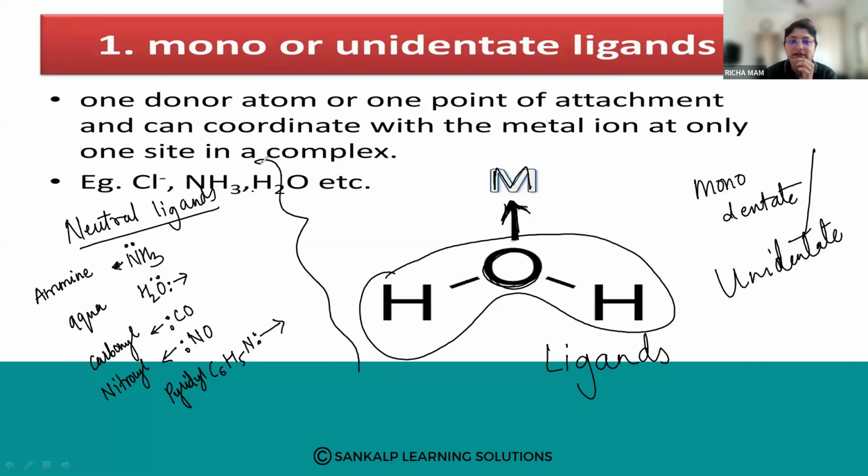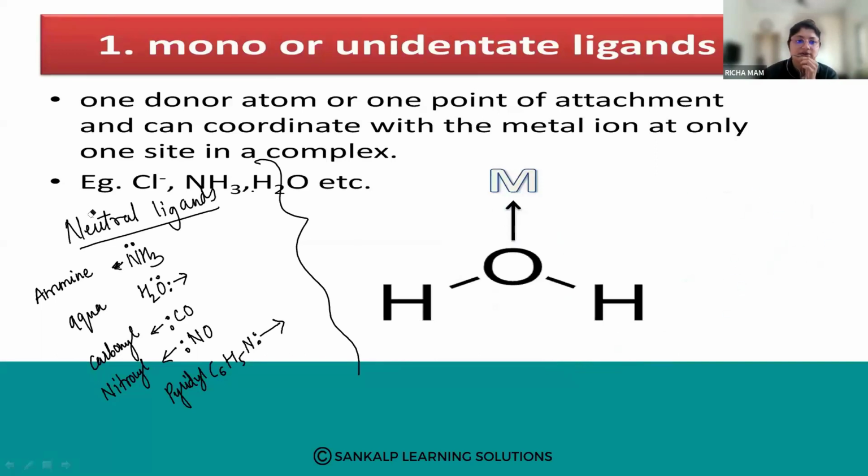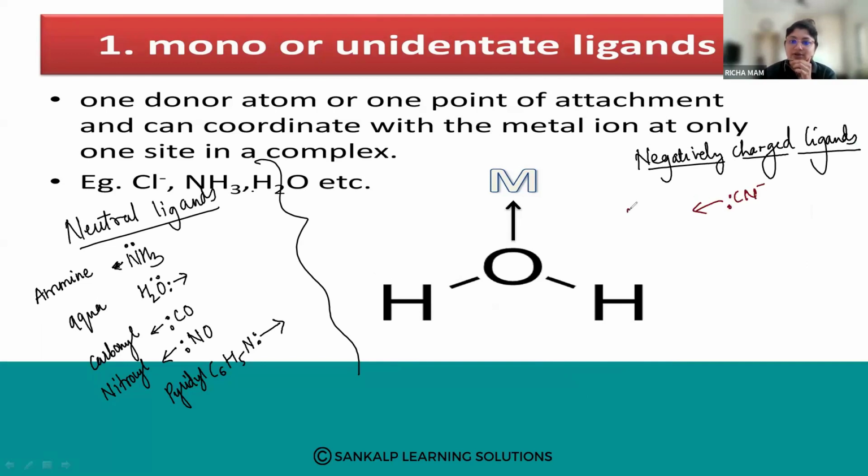These are examples of neutral ligands. Now let me give you the examples of negatively charged ligands. First is the cyano group, in which the C is the attachment. Then is hydroxo, OH, in which the O is the donor. Then is thiocyanate.